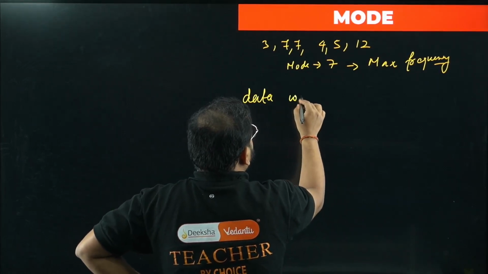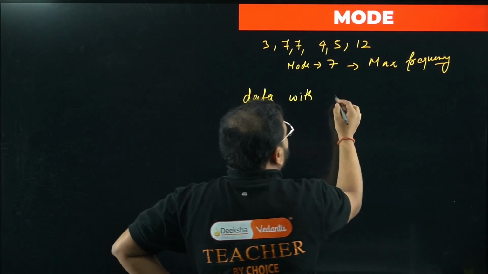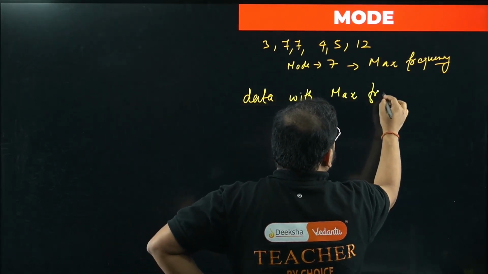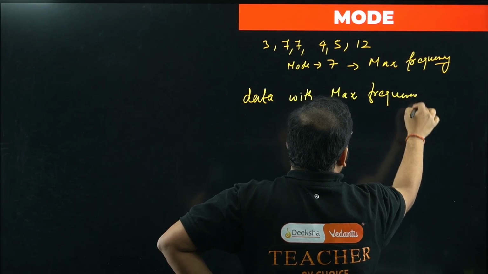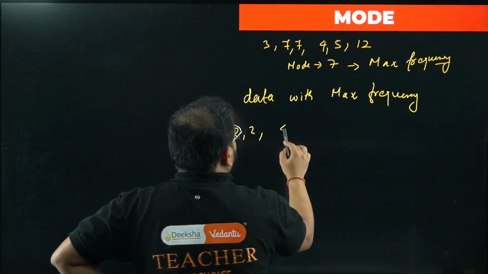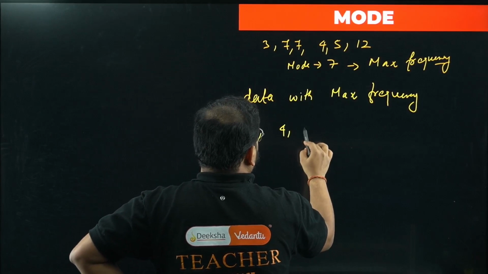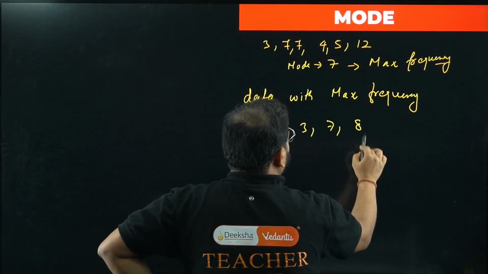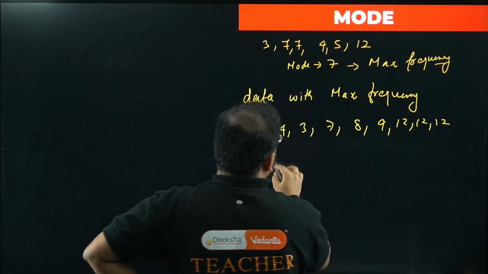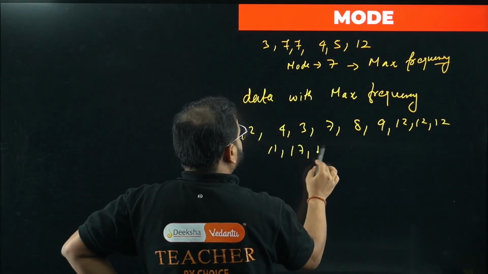So simply for the mode of discrete data, we write: data with highest or max frequency. For example, I can take data like this: 2, 2, 4, 3, 7, 8, 9, 12, 12, 12, 11, 17, 13.